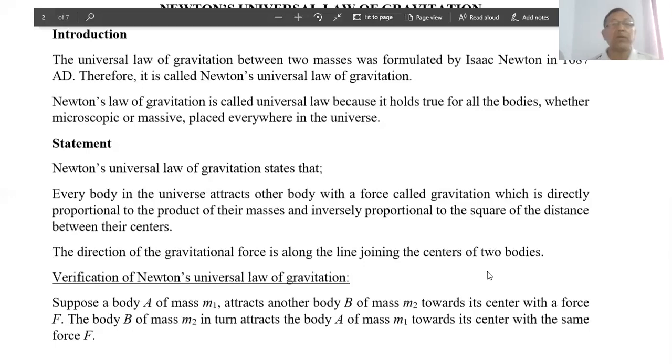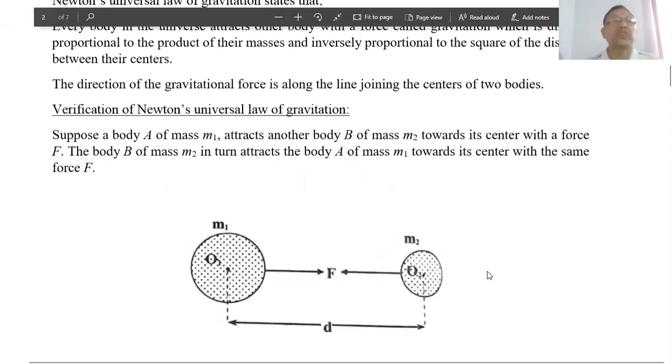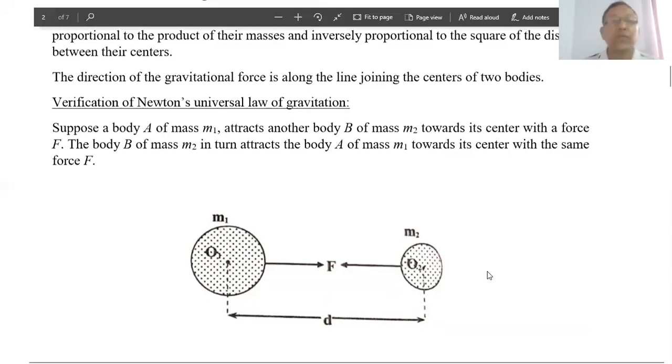Now we can verify Newton's law of gravitation mathematically as follows. Suppose a body A of mass m1 attracts another body B of mass m2 towards its center with a force F. The body B of mass m2 in turn attracts the body of mass m1 towards its center with the same force F, which is shown in the figure given below.